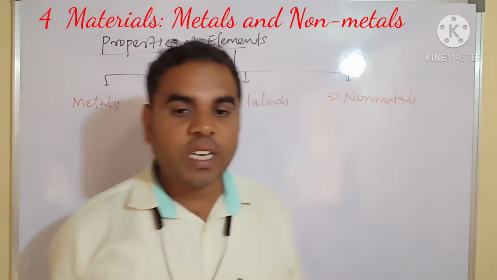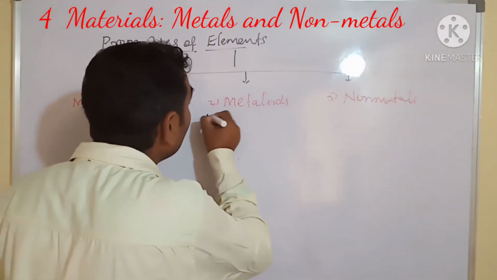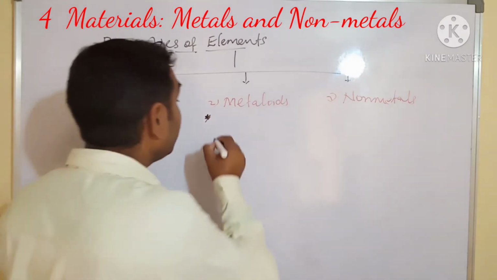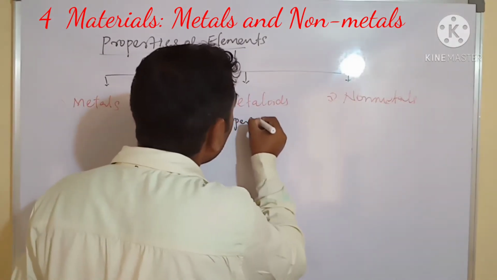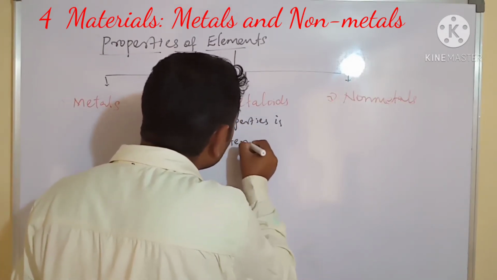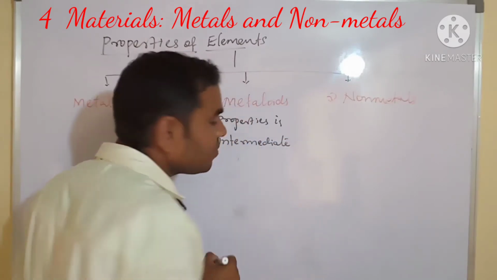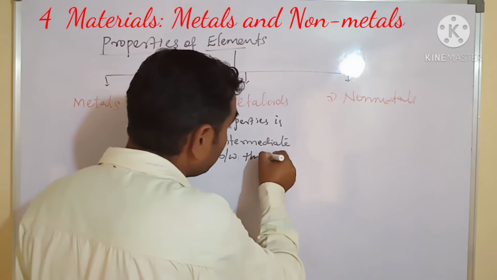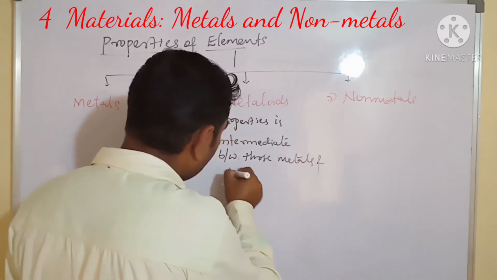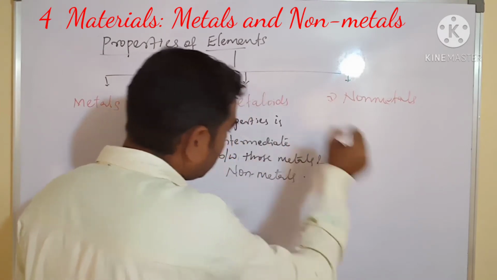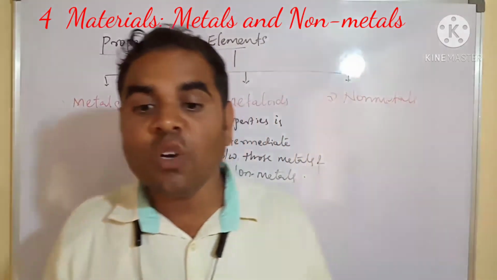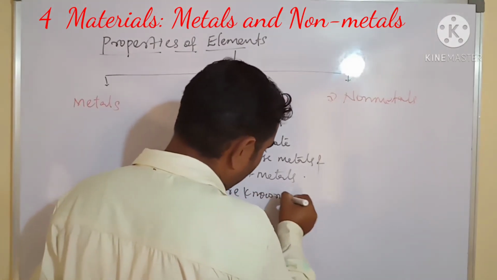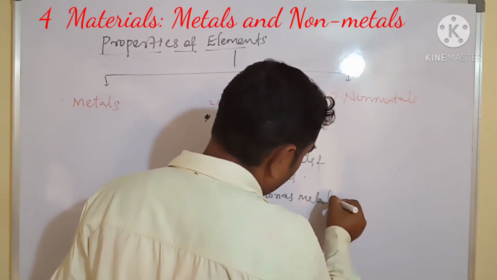Next we have to learn about metalloids. Metalloids are elements whose properties are intermediate, between those of metals and non-metals. They are known as metalloids.